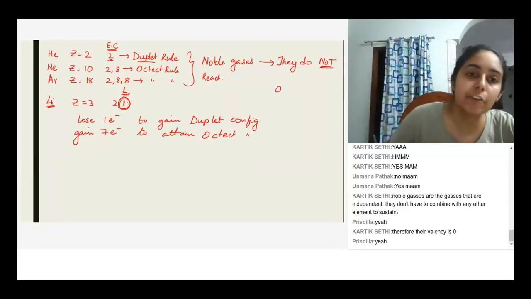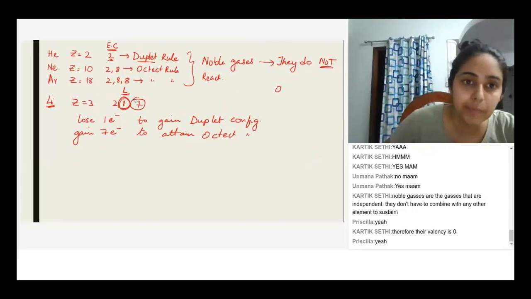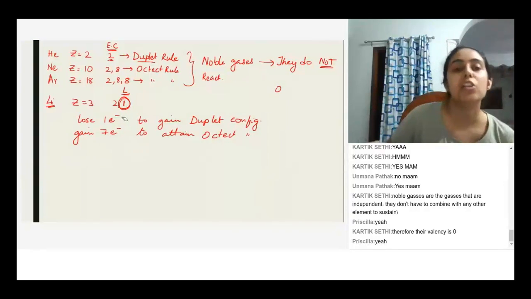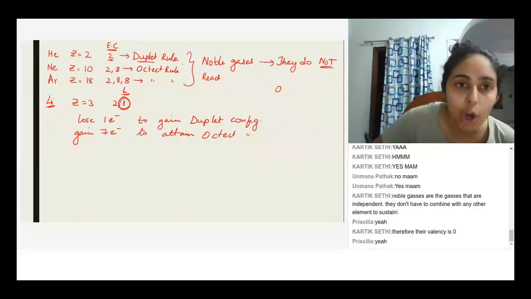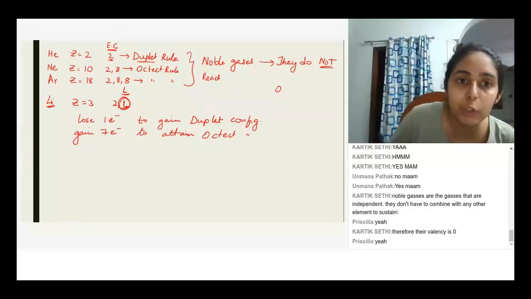So what happens for lithium, octet rule applies. So that means it has to try to get 7 more electrons in order to be stable, correct? Yes, ma'am. Okay, so it has to get 7 more electrons in order to be stable, or it has to lose this 1 electron in order to apply the duplet rule. Did you understand, Unmana? Yes, ma'am.